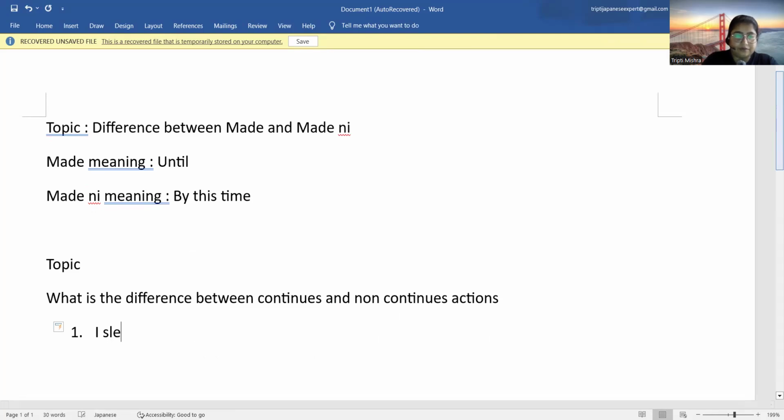If I say I sleep from 10 p.m. IST to 5 a.m. IST, can you say that this is a continuous action? Yes, this is a continuous action because when you have started sleeping, which is 10 o'clock, then that continuous activity happened until you woke up. So this is a continuous action.